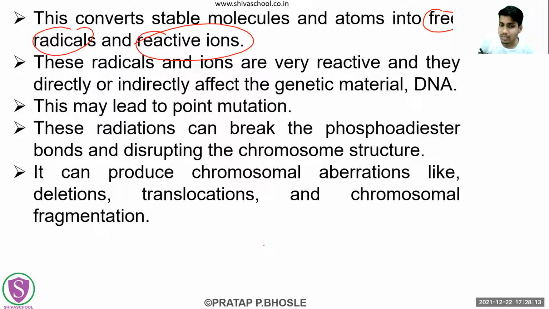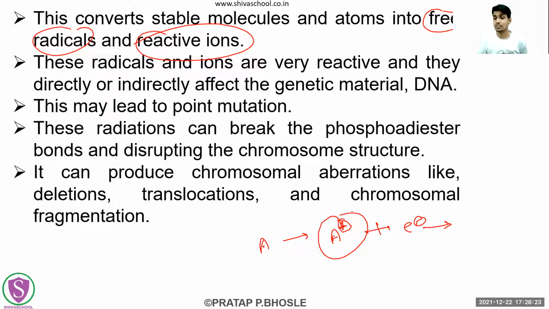And obviously, suppose this is A, if you take an electron out, then obviously it will form what? A plus. That means what? Free radicals, these free charged ions. So such radicals and ions will be formed in that sample, and these ionized compounds will be very reactive. ये जो compounds होते हैं ना, वो बहुत ही reactive होते हैं.